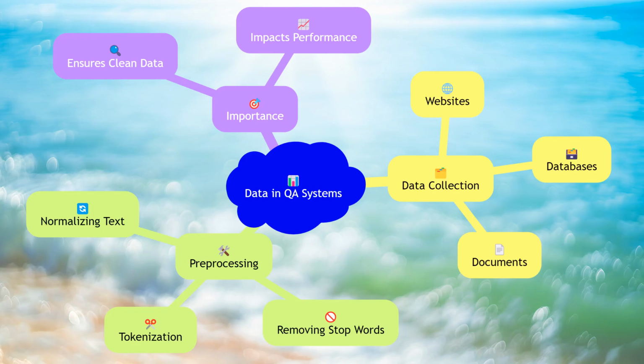Data is the backbone of any QA system. The first step in building a QA project is to collect a large and diverse dataset that covers the range of questions the system is expected to handle. This dataset can come from various sources, such as websites, databases, and documents. Once the data is collected, it needs to be preprocessed to ensure it is clean and structured. This involves tasks such as tokenization, removing stop words, and normalizing text. Preprocessing is a critical step as it directly impacts the performance of the QA system.